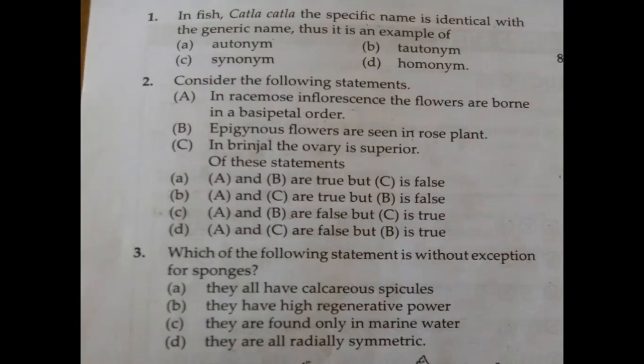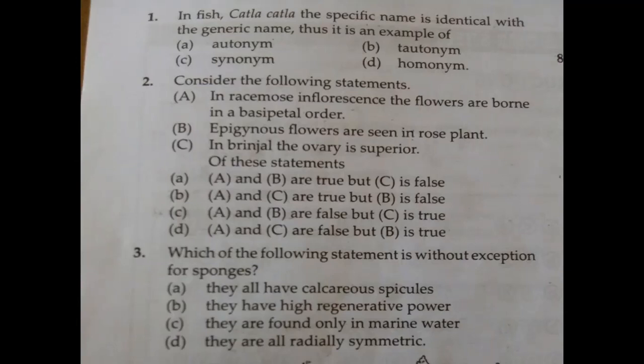So which is correct? If you recall what we have learned about sponges, sponges may have calcareous or sometimes siliceous spicules. Either it is made up of calcium carbonate, CaCO3, which we call calcareous, or else sometimes sponges will have spicules which are not only calcium carbonate but have silica also. So it is calcareous or siliceous spicules. All the sponges are not marine. Some are freshwater also. So what they said there, that they are found only in marine water, you cannot say is exactly correct, because some are marine, some are freshwater also.